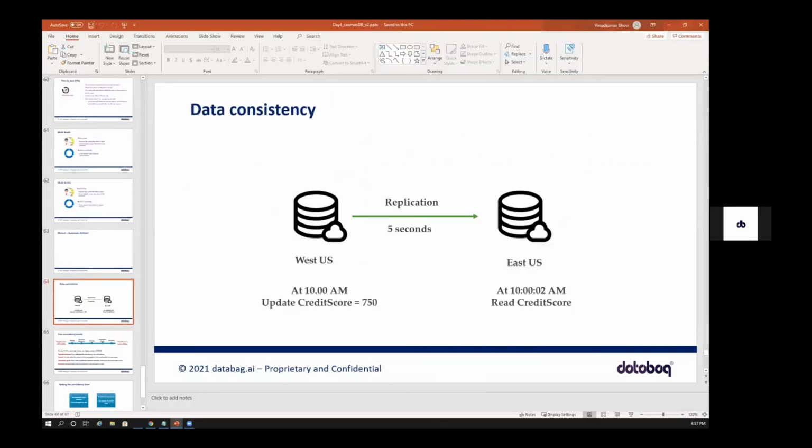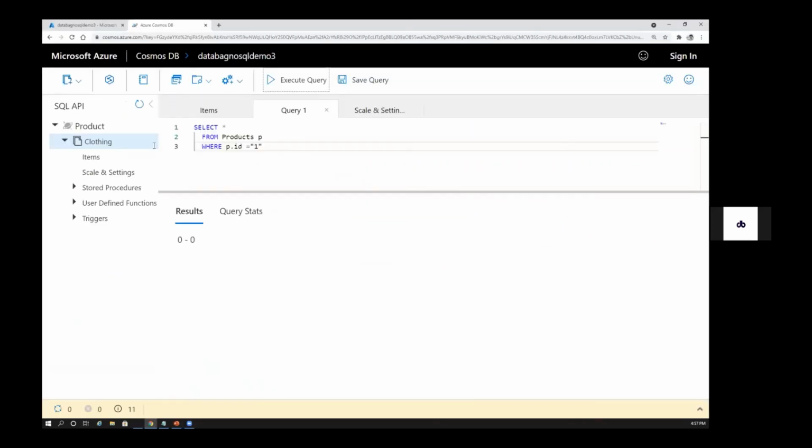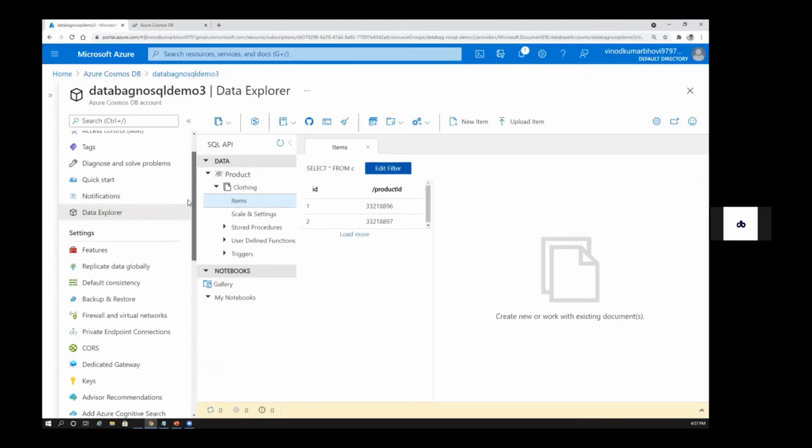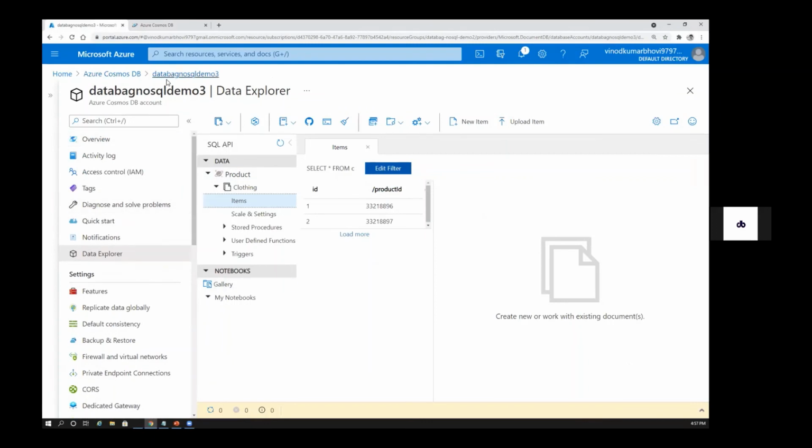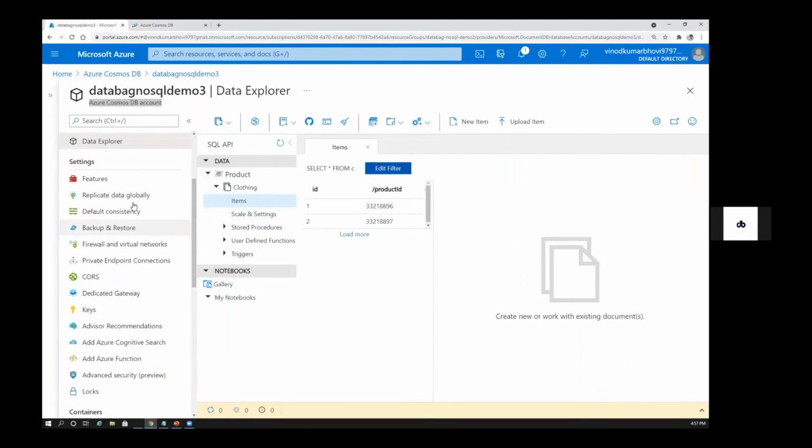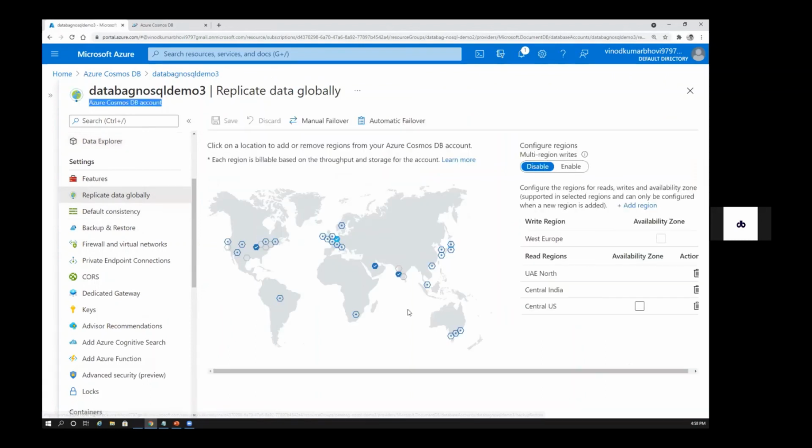Let's see how it looks in the system. If I go here, again, this is the portal. Once you create your Azure Cosmos DB account, you will land here, and then you come here to replicate data globally. This is under settings. You click on this and you see